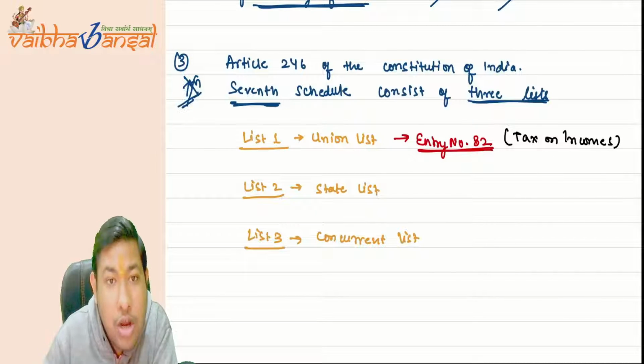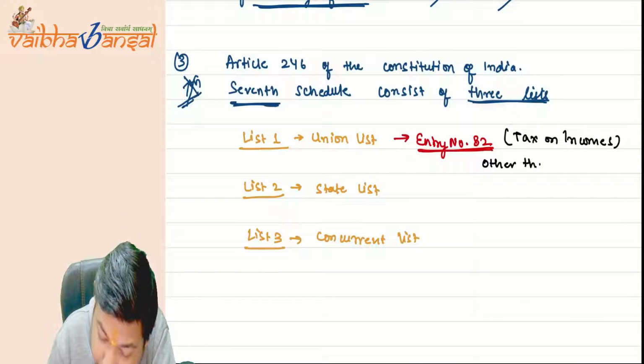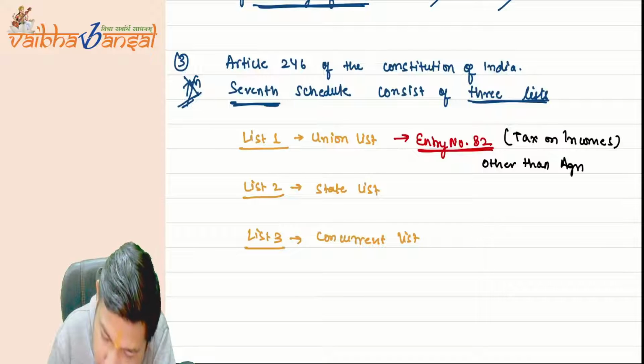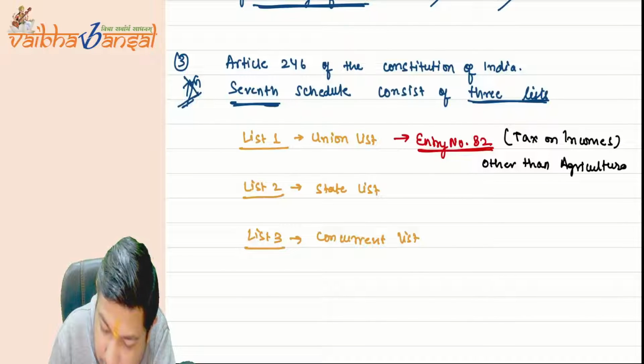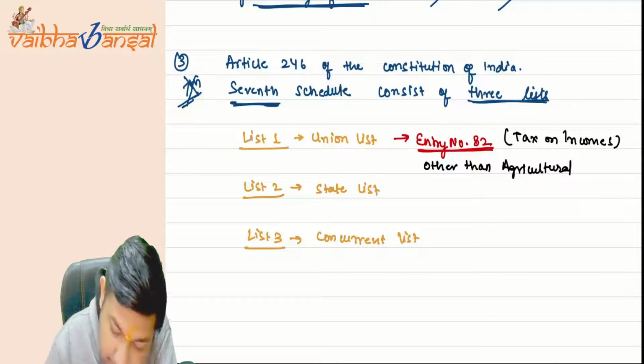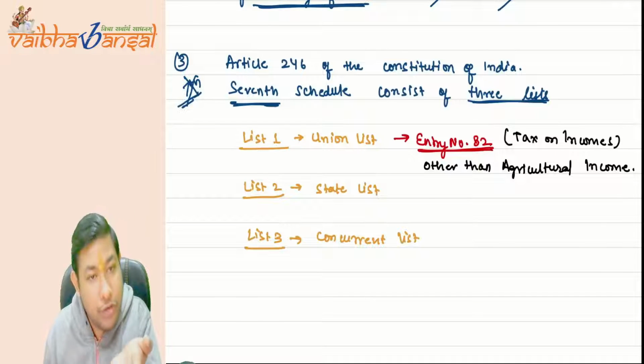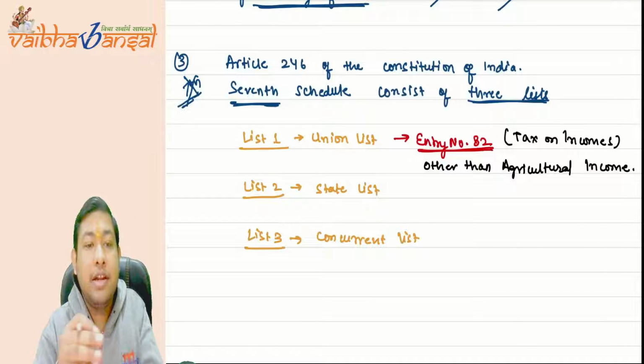The Constitution of India itself says: other than agricultural income.